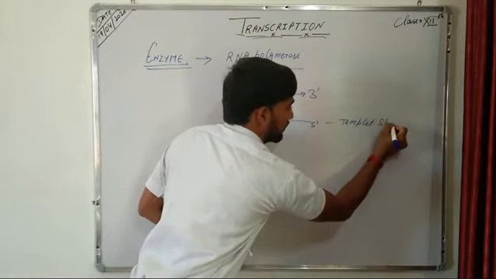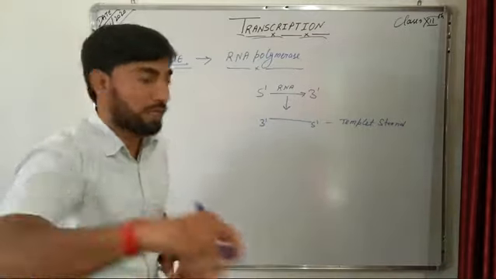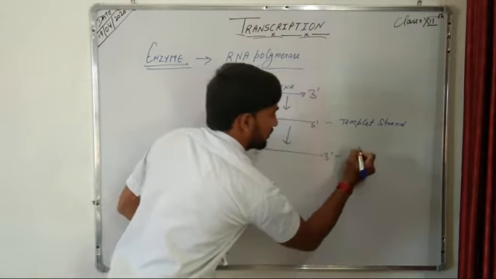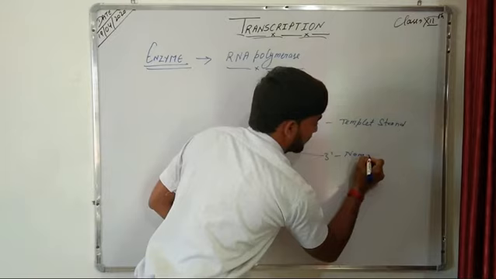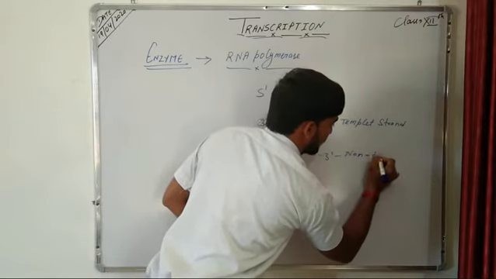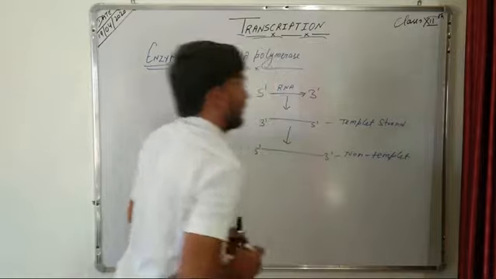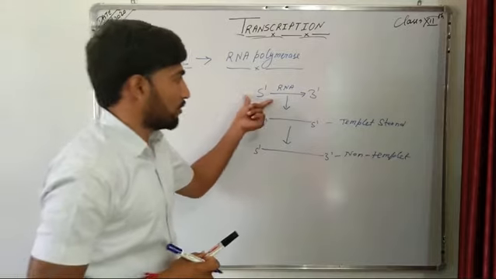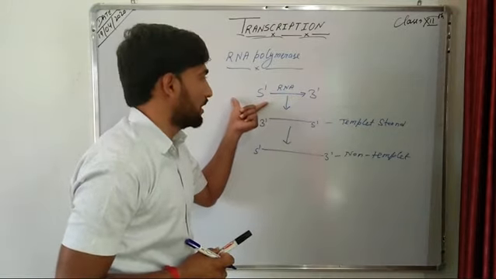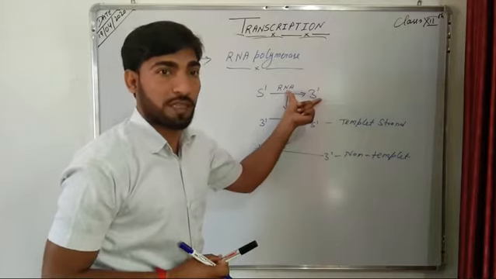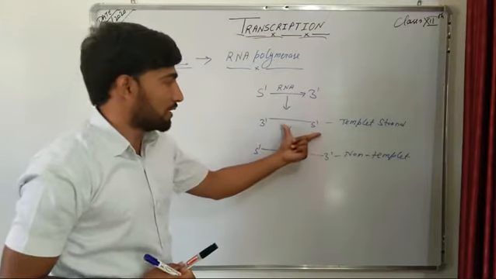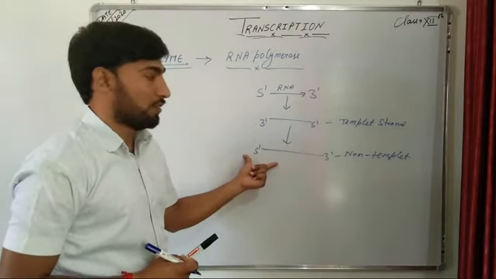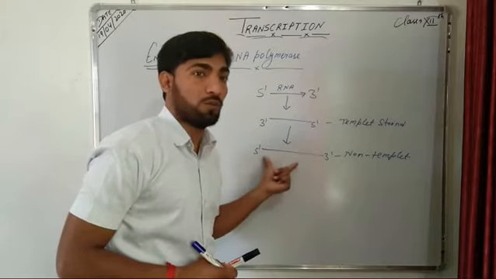And the polarity of the non-template strand will again be 5' to 3'. This is our non-template strand. So RNA polymerase carries out the polymerization of ribonucleotides in a direction of 5' to 3'. That means RNA is synthesized in a direction of 5' to 3'. Then the polarity of our template strand is 3' to 5', and the polarity of the non-template strand is 5' to 3'.